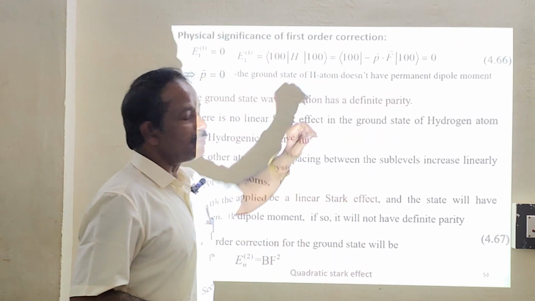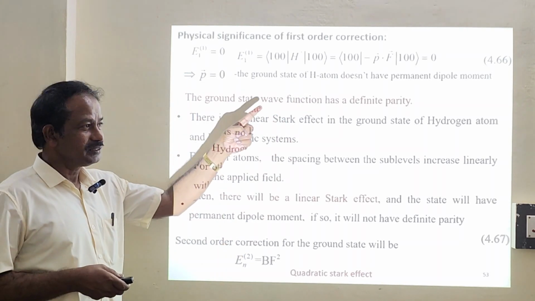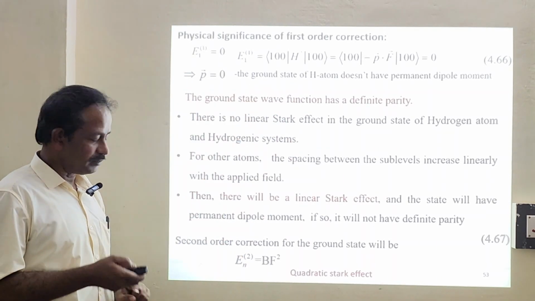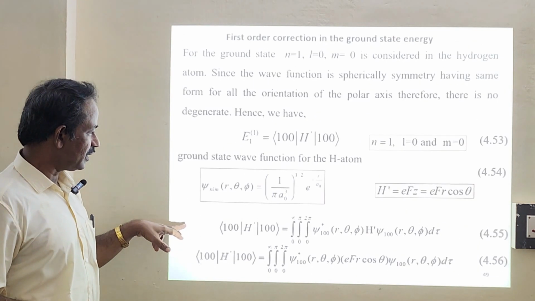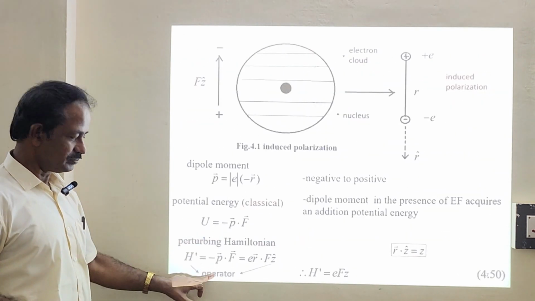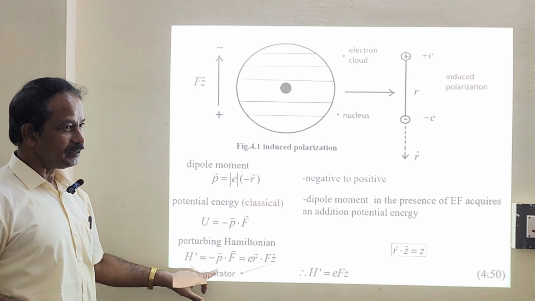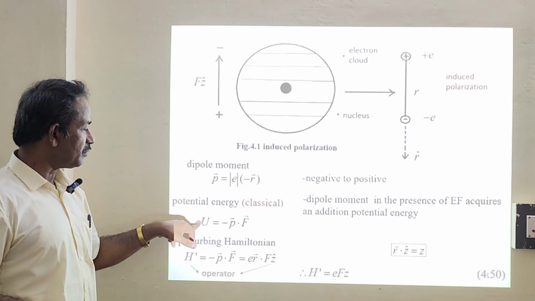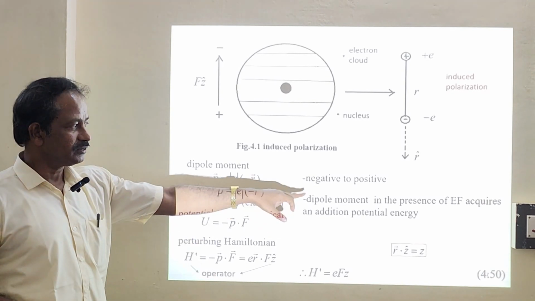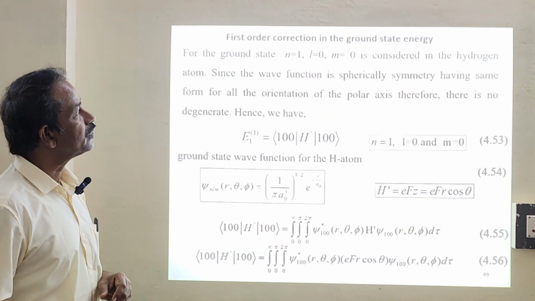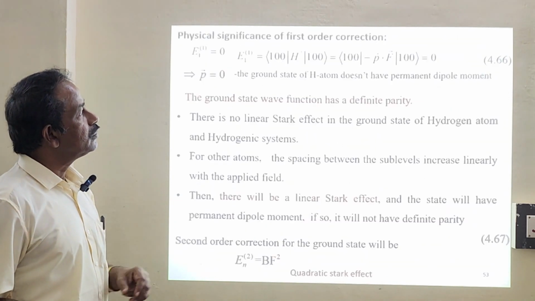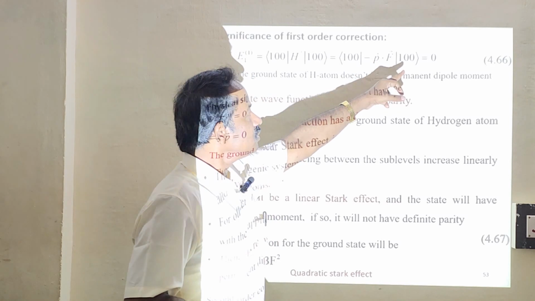And H equals minus P dot F. Okay, H equals minus P dot F. So we have already discussed H equals minus P dot F earlier, with the help of some interaction energy. So this energy, minus P dot F, is equal to 0.